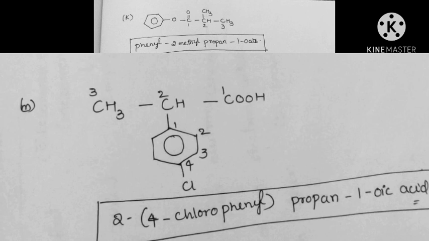This substituent is attached to the second carbon, so 2-(4-chlorophenyl). And the long chain carries 3 carbons, so prop, propane. An acid group is present, so it is 2,2-bis(4-chlorophenyl)propanoic acid. These are the IUPAC names.